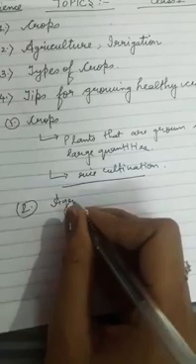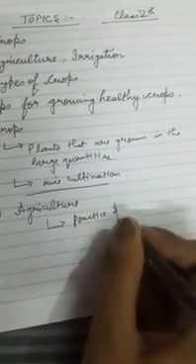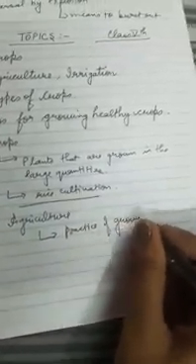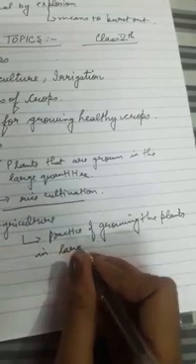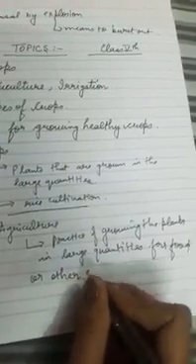Now I will discuss what we mean by agriculture. Agriculture is the practice of growing the plants in large quantities for food or other commercial use.